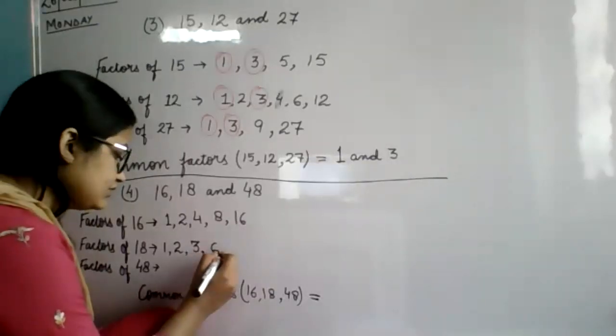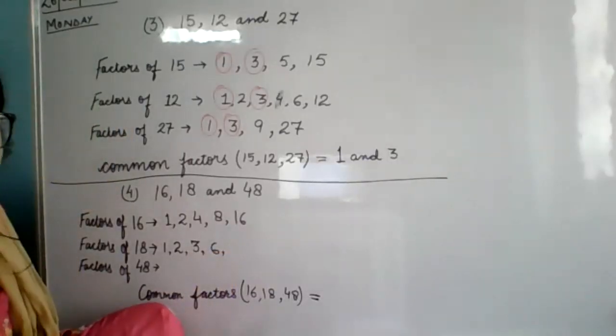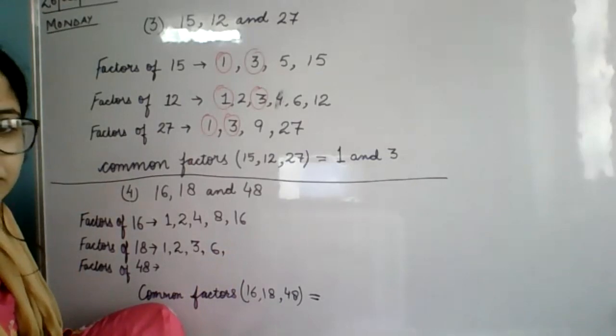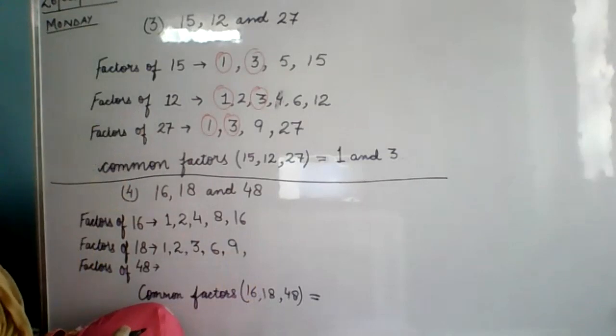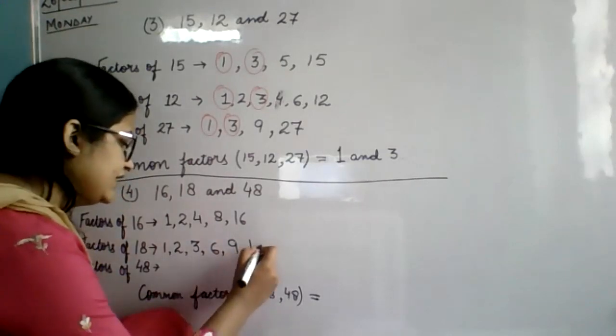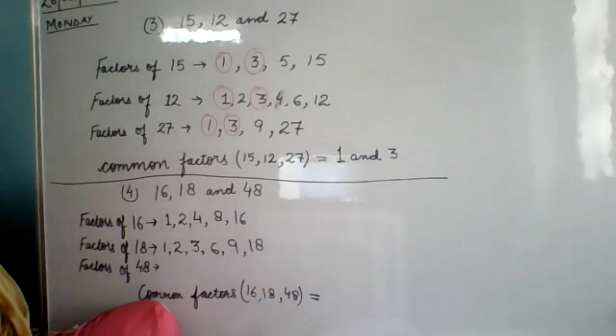6. Okay. 1, 2, 3, 6. Then Devansh. Very good, Devansh. 9. Very good. Ma'am, 18. Very good. Very well done, Devansh.